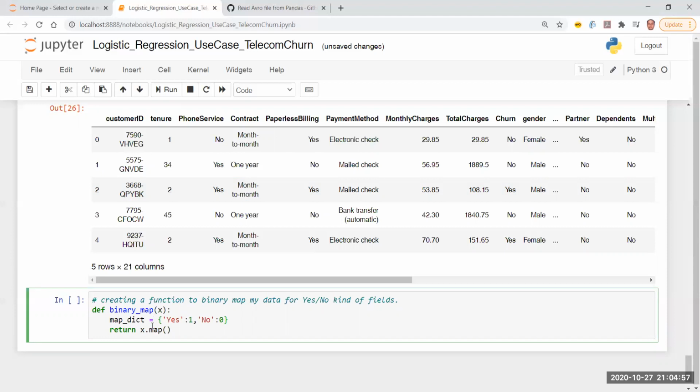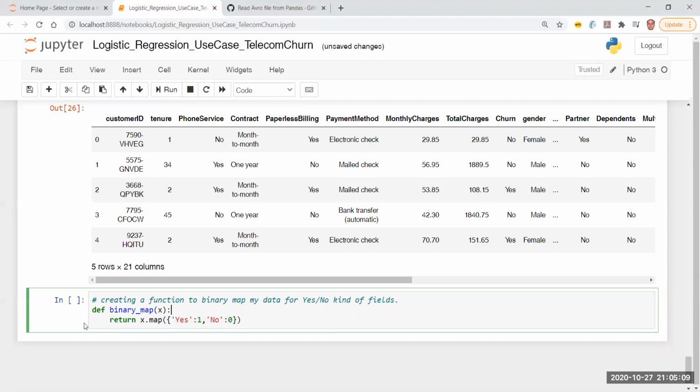Right? I could have written it in this also. I'm just trying to make my code concise by taking the definition or the value of the dictionary. I can put it over here, and my code becomes really concise. Single liner. I return a map. Now I could have done this using a lambda function also.